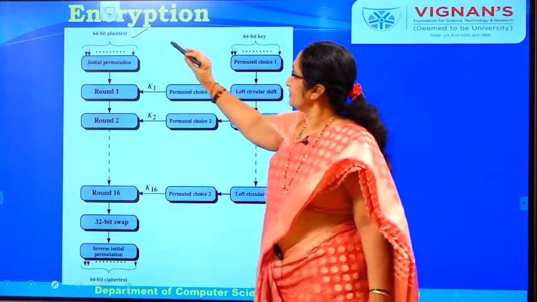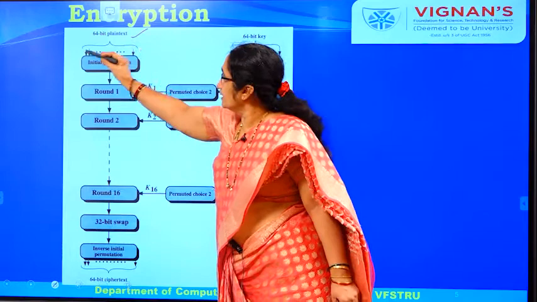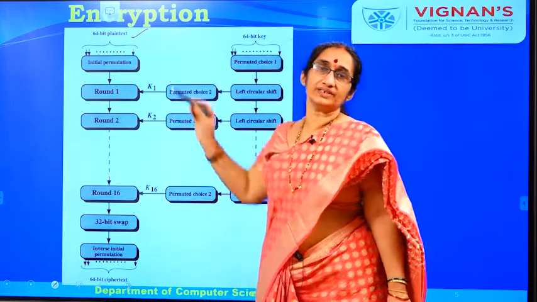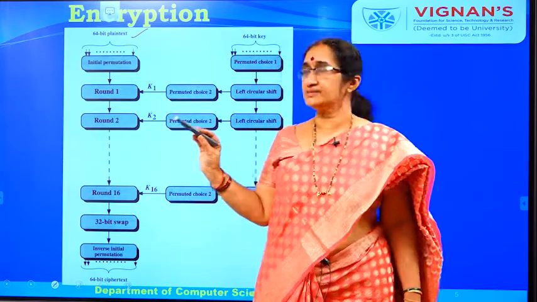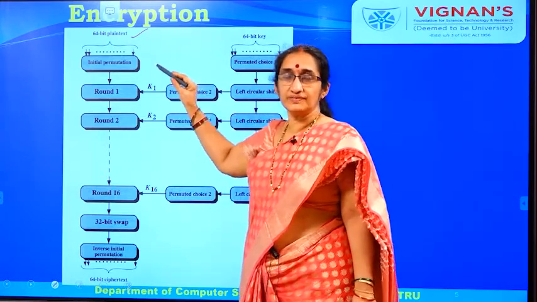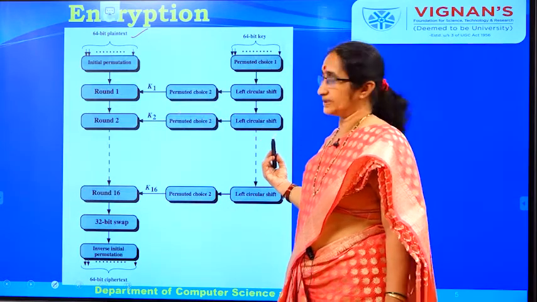So initially we take a 64 bit plain text and send it into a permutation box which we call the initial permutation. In this initial permutation, the bits are shuffled. We will see each and everything in the coming topics.